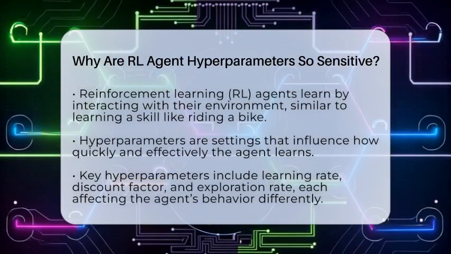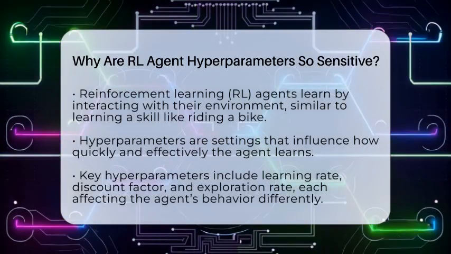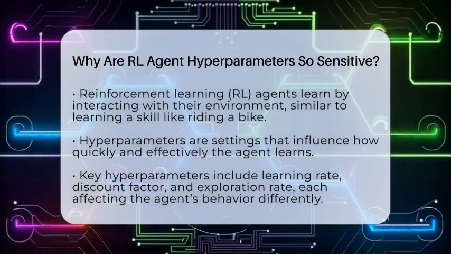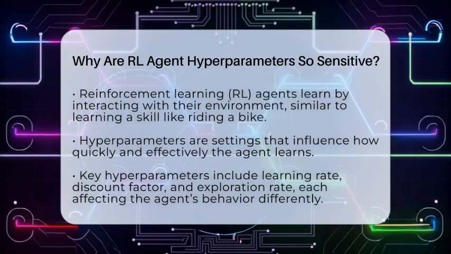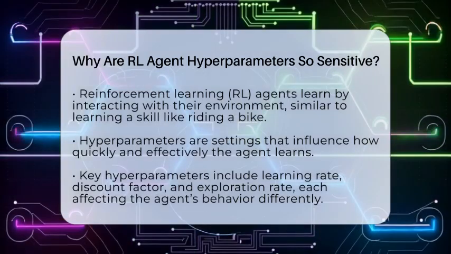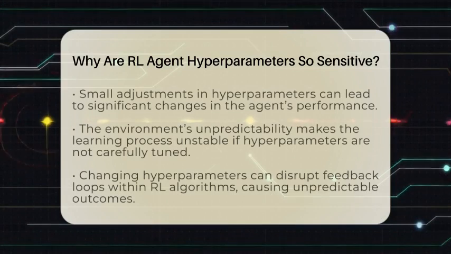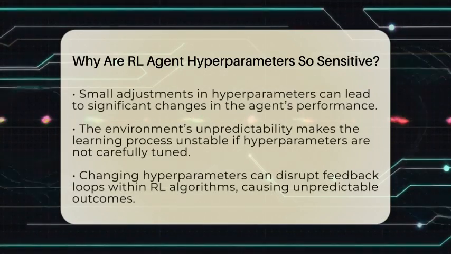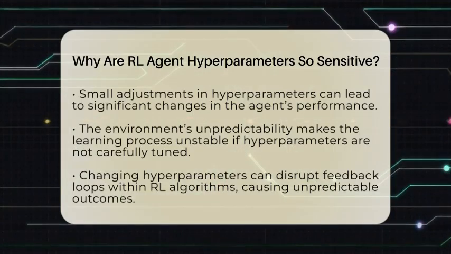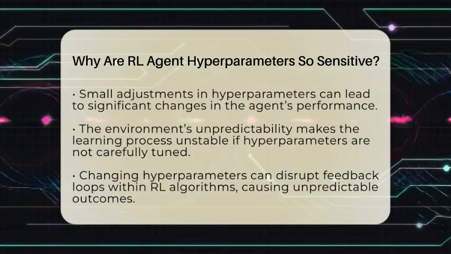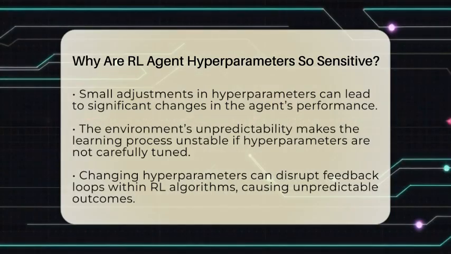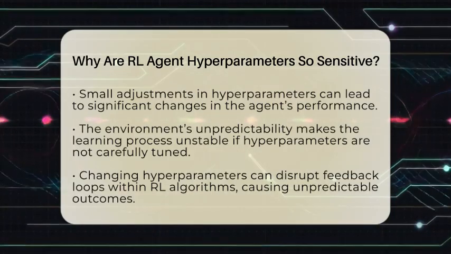Hyperparameters are the settings that control how the agent learns. These include the learning rate, which tells the agent how fast to update its knowledge. If it's too high, the agent might jump to wrong conclusions. If it's too low, learning can be painfully slow. Then there's the discount factor, which determines how much future rewards matter. A high discount factor makes the agent focus on long-term gains, while a low one makes it focus on immediate rewards. The exploration rate controls how often the agent tries new actions instead of sticking to what it already knows. Too much exploration can slow down learning, while too little can cause the agent to miss better strategies.